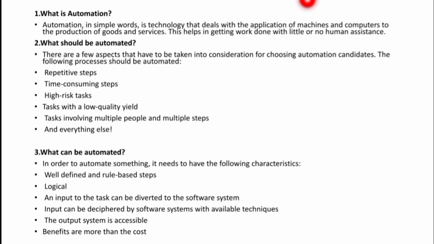The things that can be automated are repetitive tasks. Suppose you want to do some task very frequently, instead of doing that manually, you can automate those repetitive steps. For example, in banks, clerks more often are going to issue a check, right? So issuing the checks to the customer can be automated because it's a repetitive task.